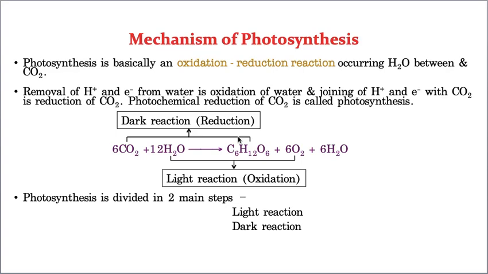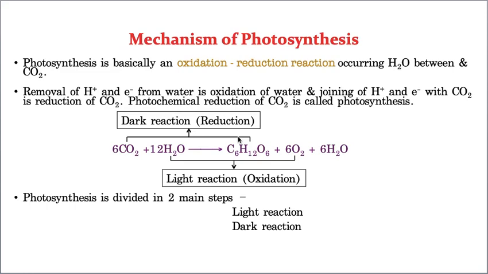Again, in the chloroplast, the light reaction takes place in the thylakoid membranes, and the dark reaction takes place in the stroma of the chloroplast. So I explained all these details in the previous class, and in today's class I am going to start the mechanism of photosynthesis. That means exactly how this photosynthesis process is taking place; all those details I am going to discuss today.